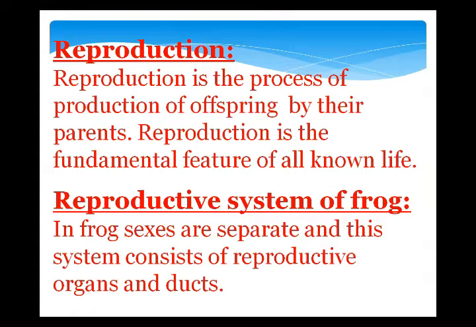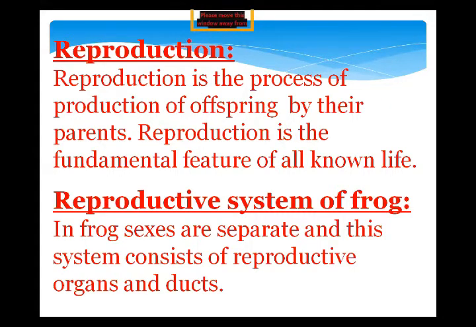Do you remember Redi's concept of biogenesis? What did he say? He said that life always arises from pre-existing life. We studied this topic in chapter 1. Remember? Always make a link with the content. So we are again repeating this definition: reproduction is a process of production by their parents. And reproduction is the fundamental feature of all known life. Done? Okay. Now, the reproductive system of frog.